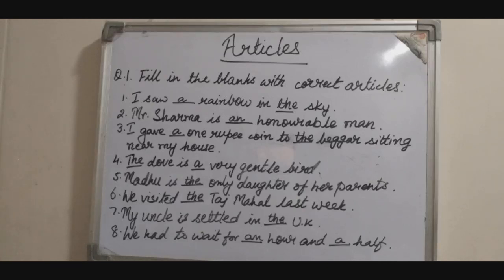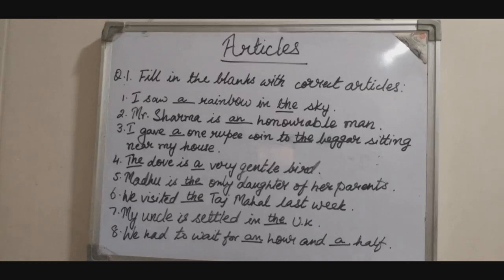So an honorable. Number 3, I gave a 1 rupee coin to the beggar sitting near my house. So I hope all of you have understood why a 1 rupee coin. Because the word one begins with a V sound, which is a consonant, and therefore a 1 rupee coin.